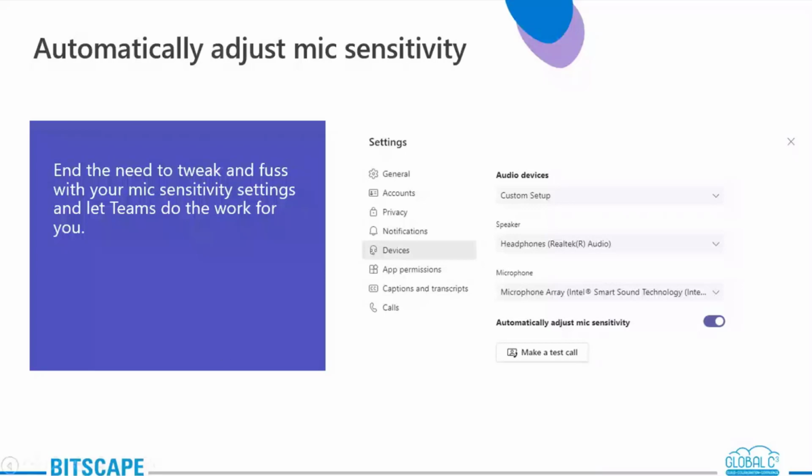So all you need to do is go to devices and toggle automatically adjust mic sensitivity. It will automatically pick up what kind of headphone or device you are using, and it will adjust the sound accordingly.